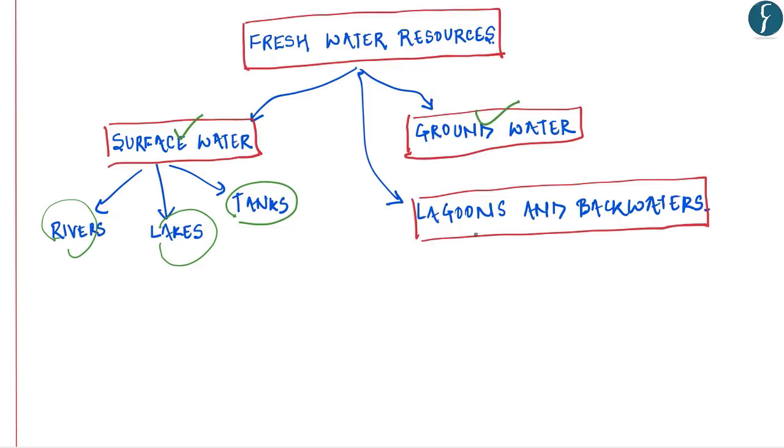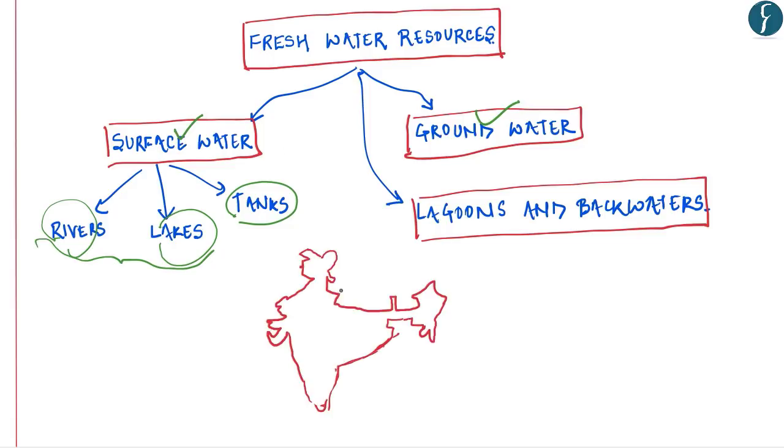We also have lagoons and backwaters in coastal regions of the country. Now, if we analyze the map of India, you might gather from your existing knowledge that rivers act as a major source of fresh water in Ganga basin, Krishna, Godavari and Kaveri basin, whereas groundwater acts as a major source of water supply in Punjab and Haryana region, and that is also a cause of concern because it is leading to over exploitation. There is also a system of canal irrigation in this region.